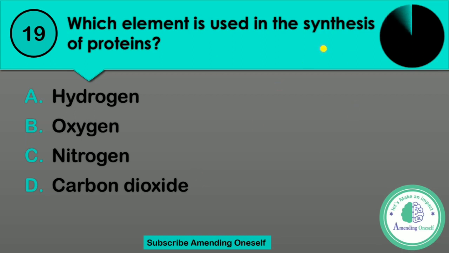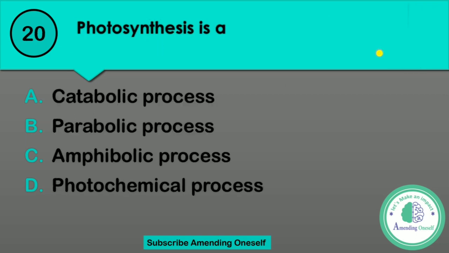Question number 20, sorry. Last question. Photosynthesis is a blank process. Option A catabolic process, option B parabolic process, option C amphibolic process, or D photochemical process.